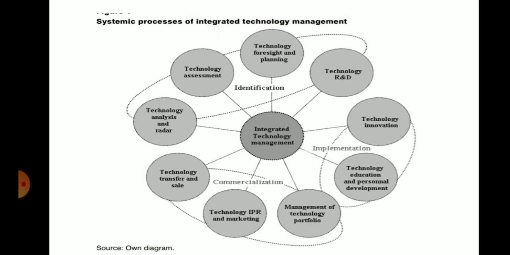What is there in the implementation? Technology innovation, training, development, education and personal development. What is there in the commercialization? Technology transfer and sale, IPR and marketing, management of technology portfolio. These are the three main steps in integrating technology management.